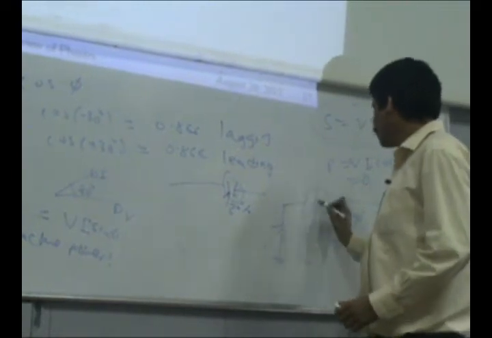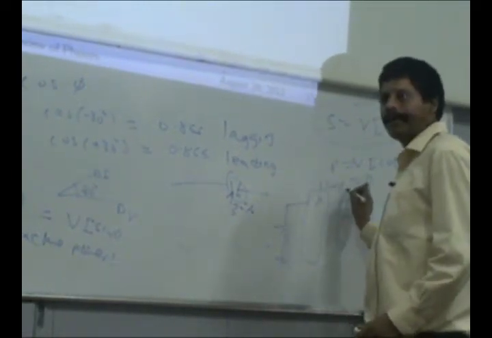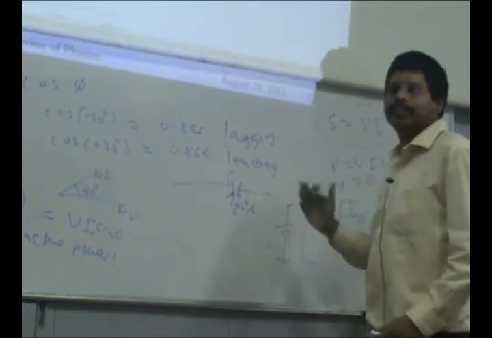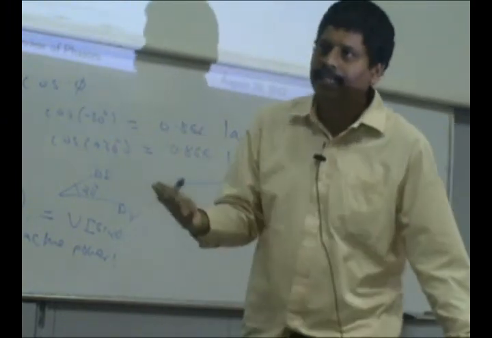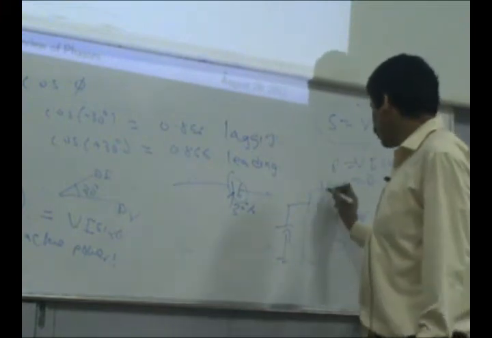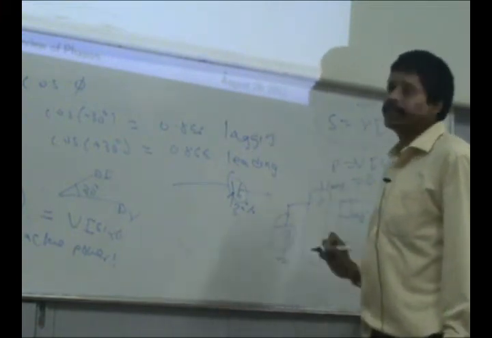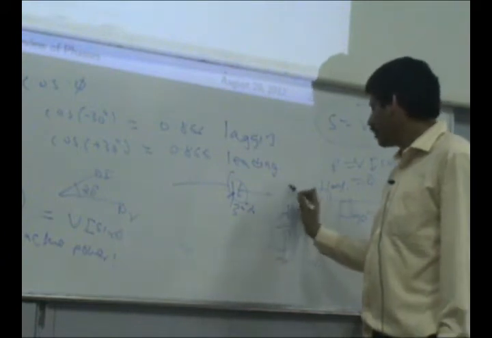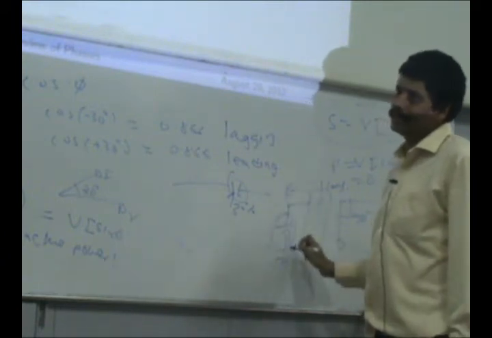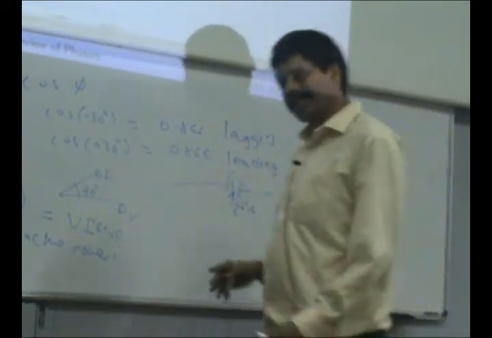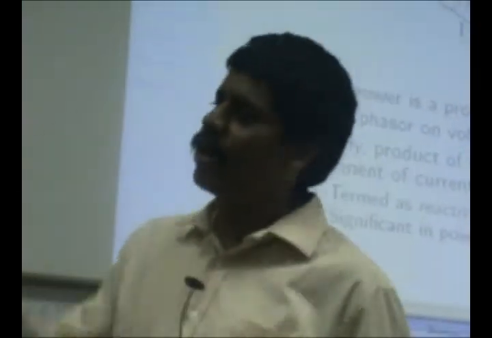So this is one way. Some places you also compensate by connecting capacitors in shunt. When you talk of industrial consumers, the load generates some reactive power, and I want to compensate it because the utility charges me a penalty for that. This reactive power is essentially inductive, so I connect a shunt capacitance. I don't connect it in series, I connect it in shunt. So capacitors are used to compensate inductive power, but they could come in series or in shunt.